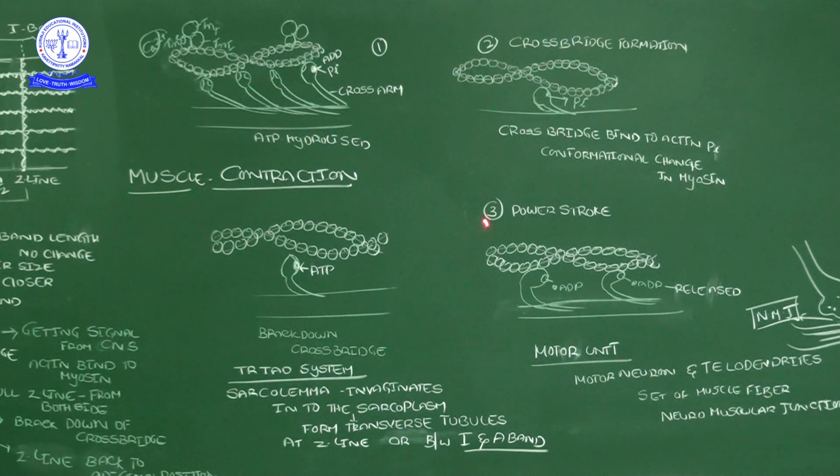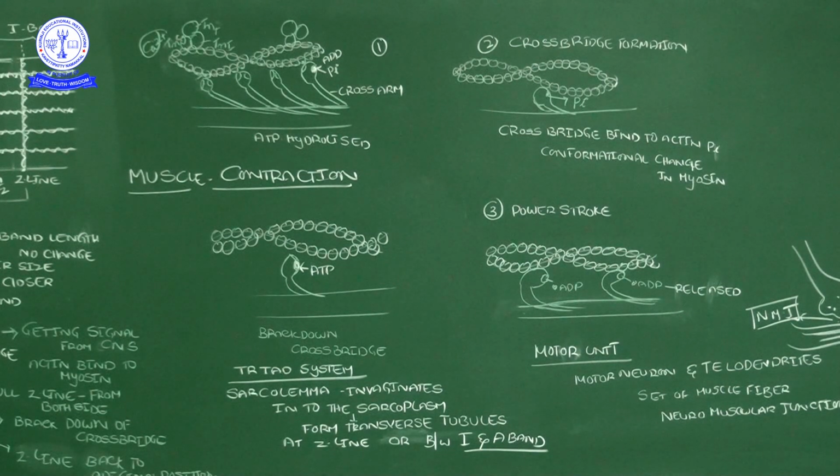Now the third step, the power stroke. At power stroke time, the myosin filaments forcibly pull the actin filament inward. The myosin heads bend inwards, and by that the actin filaments move to the inside.